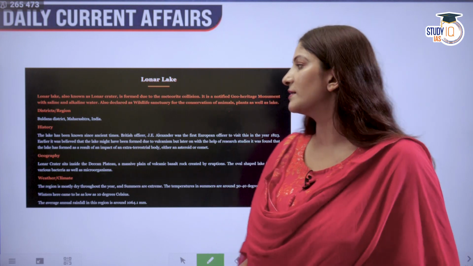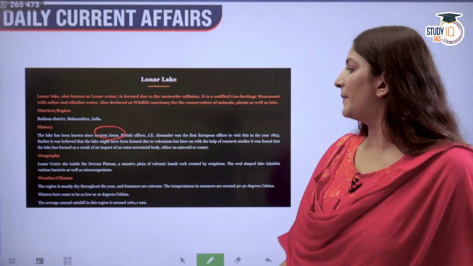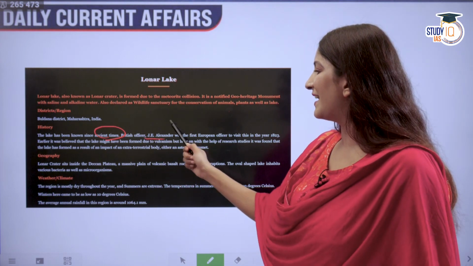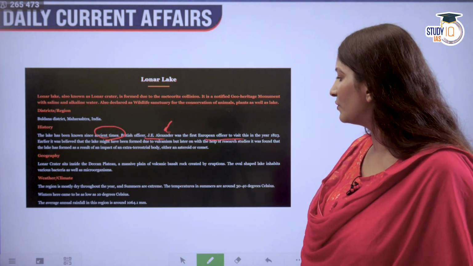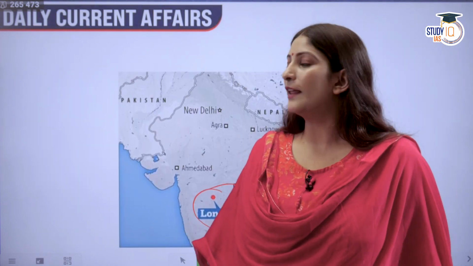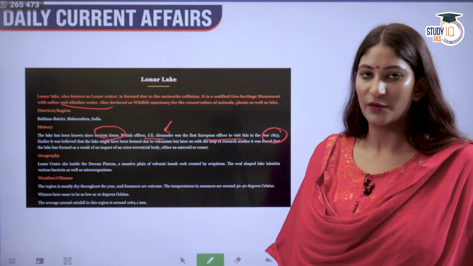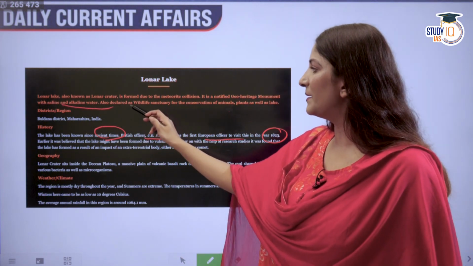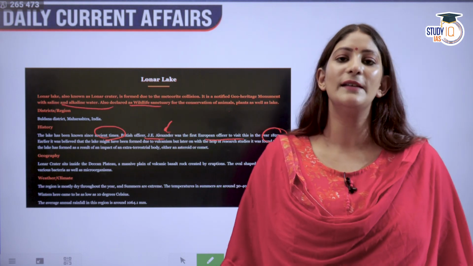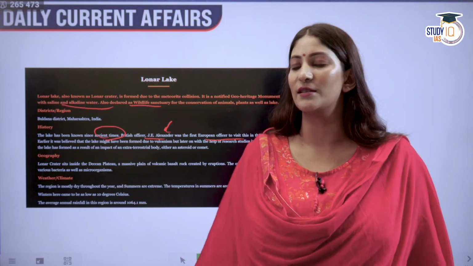So Lonar Lake was a result of that. The lake has been known since ancient times, but British officer J.E. Alexander was the first European officer to visit it, in the year 1823. It has saline and alkaline water, and it has also been declared a wildlife sanctuary, so that the biodiversity dependent on that area is well preserved as well.